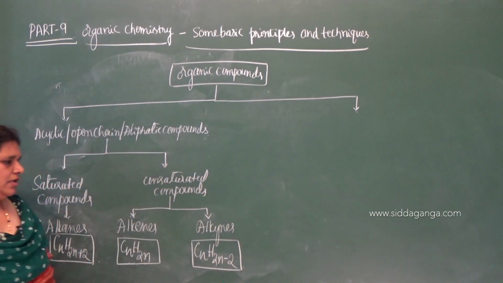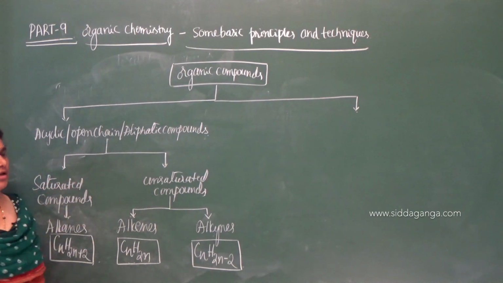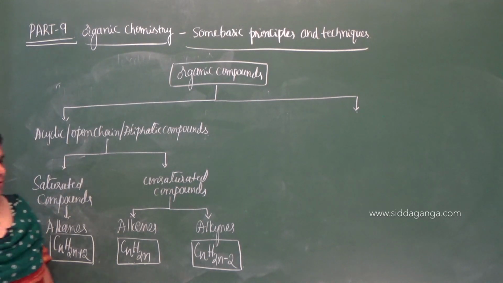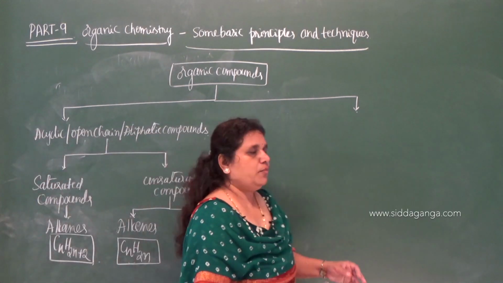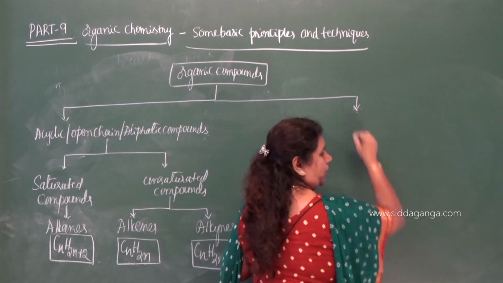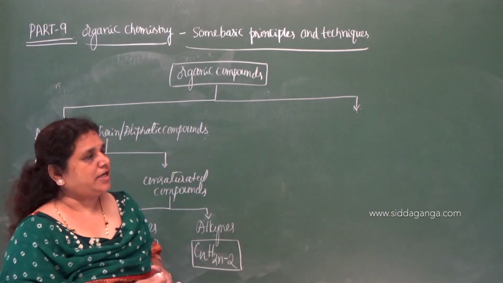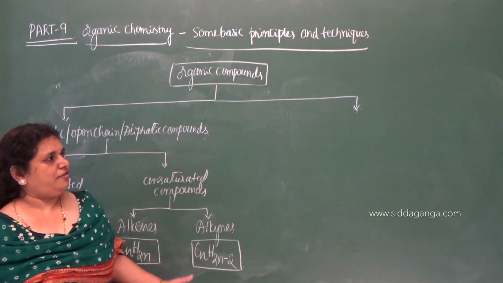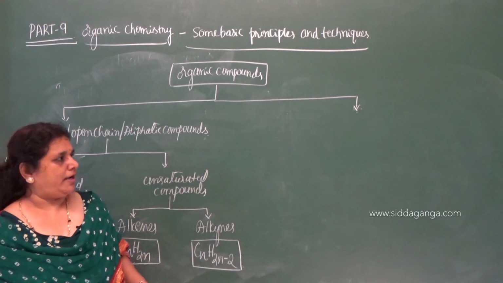So this is the classification under acyclic, open chain or aliphatic compounds. The word aromatic is derived from the Greek word aroma. Aroma means sweet smell, since aromatic compounds have a characteristic sweet smell. Therefore, the compounds are called aromatic compounds.